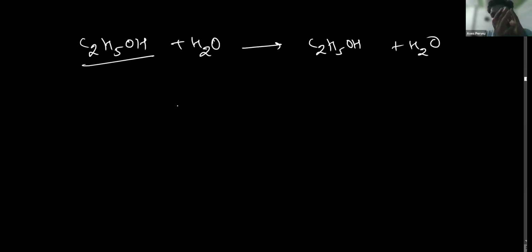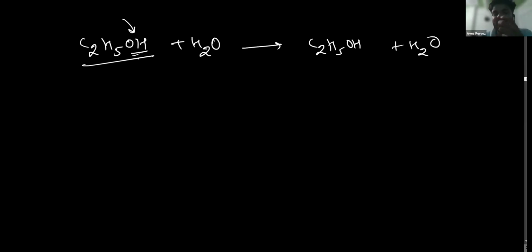It is neutral, neither acidic nor basic. Though it has OH, it is not releasing H plus ions or OH negative ion, so it is considered neither acid nor base.